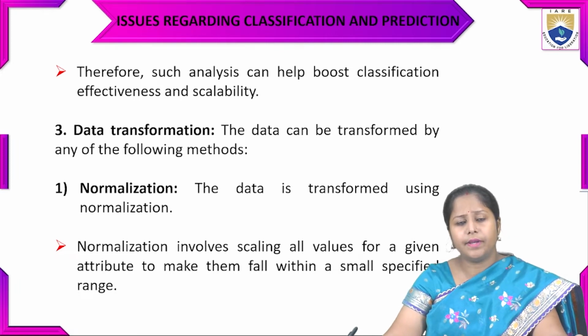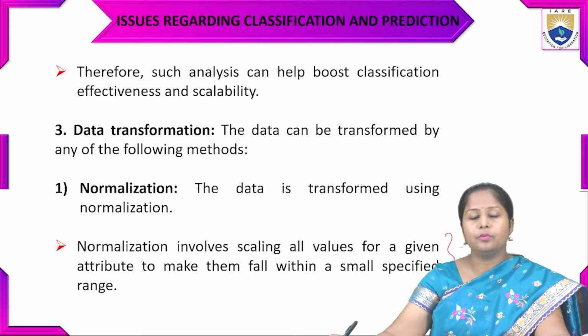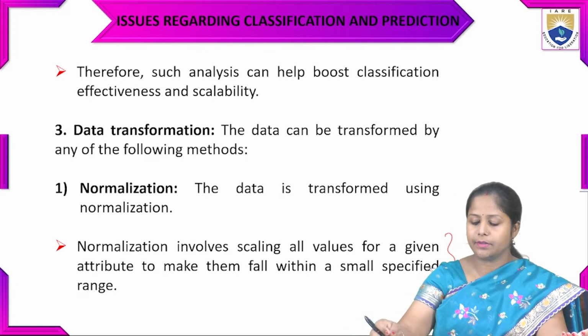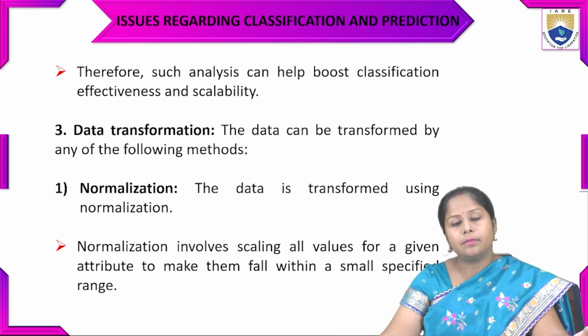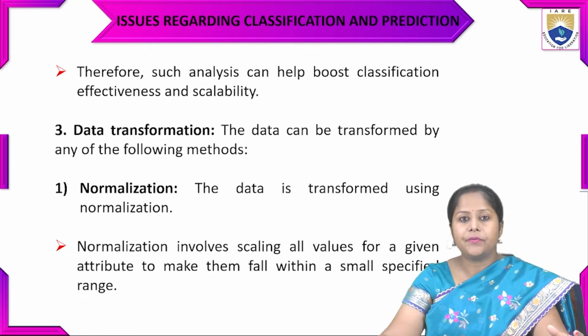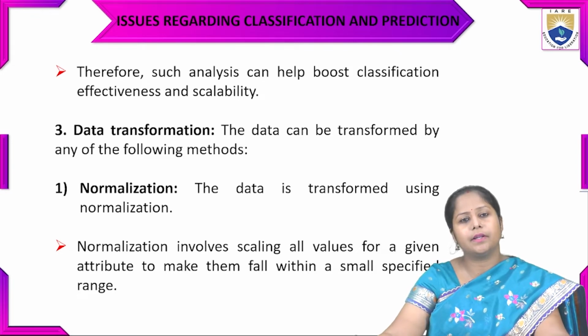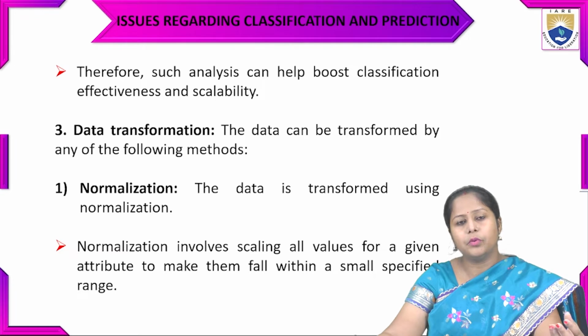Normalization is a method that involves scaling all values for a given attribute to make them fall within a small specified range. Suppose some values are there from 1 to 1 lakh, and some data is even more than 1 lakh.